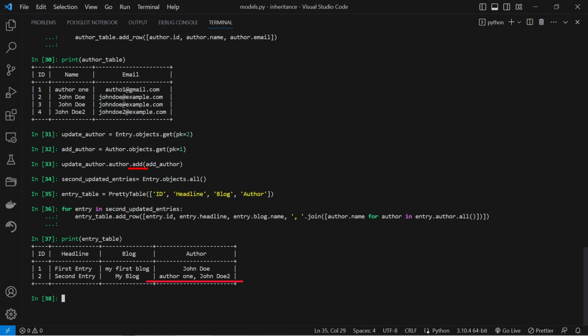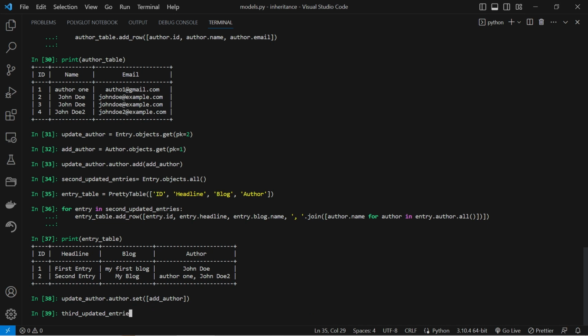But what if you want to replace the existing relationships instead of adding to them? In that case, we will use the set method, and that's what we are going to explore in the next example. Here, we follow the same procedure of changing a many-to-many field object, but instead of using the add method, we will use the set method.